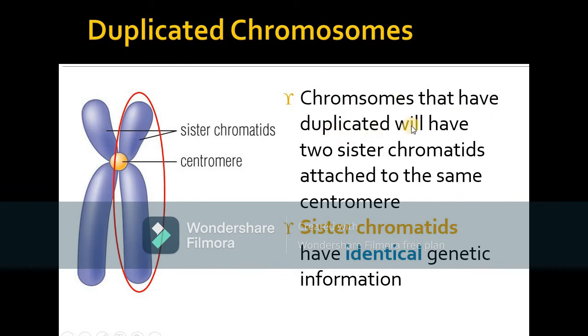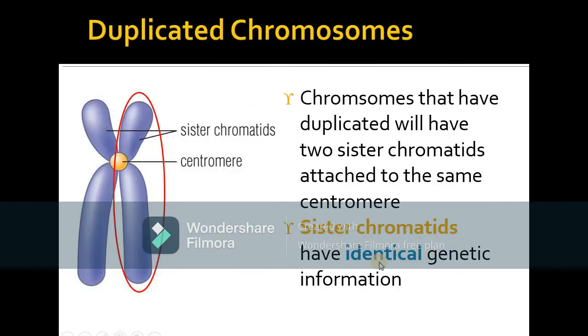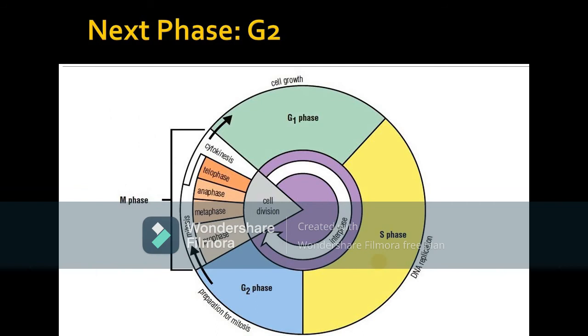Chromosomes that have duplicated will have two sister chromatids attached to the same centromere. So sister chromatids have identical genetic information. The genetic information stored inside them is identical. So after that, the next question is, what would the chromosomes look like now? The chromosomes remain the same. Their look will not change.